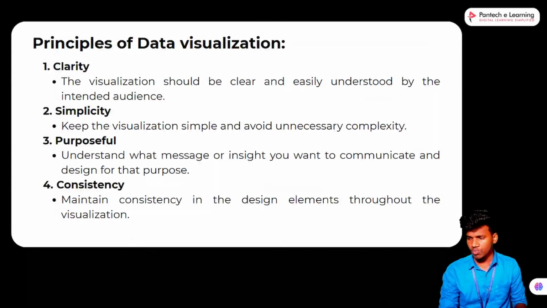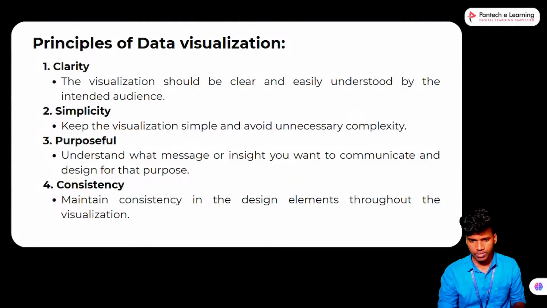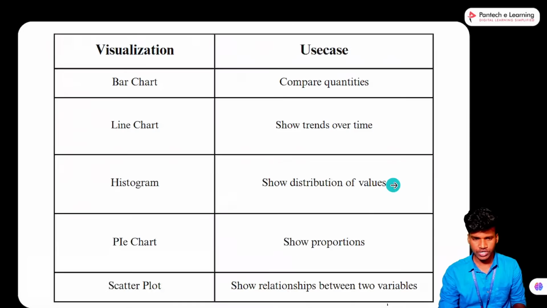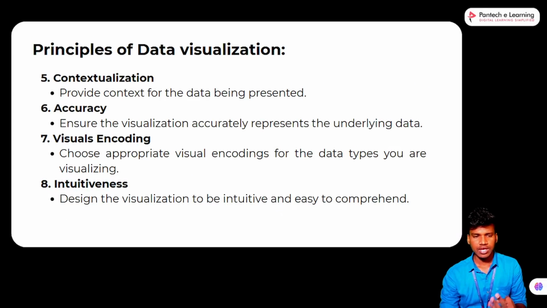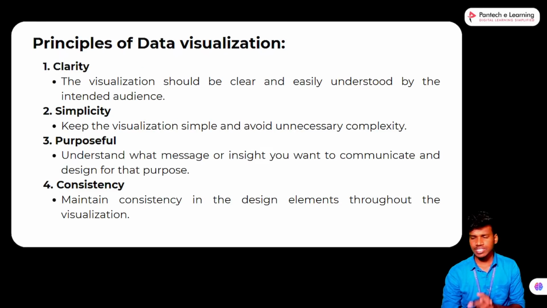Okay. So next one, principles of data visualization. Here you will see the purpose of data visualization and what the visualization types are. And next, the principles of data visualization. There are 8 principles: clarity, simplicity, purposefulness, consistency, contextualization and accuracy, visual encoding, and intuitiveness. First, clarity means the visualization should be clear and easily understood by the intended audience. So first, the visualization should be in an understandable format. That is a major thing.